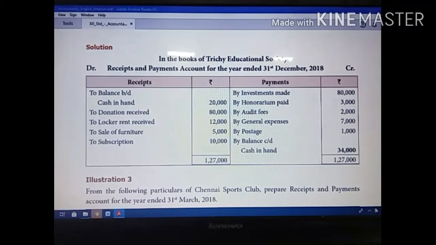Then in the date column, if they have given any date, you have to mention it. Otherwise, in the particulars column on the debit side you write receipts, and then the amount. On the credit side, in the date column you write the date, and in the particulars column you write payments. In the amount column you write the amount. If there is any adjustment, we use the inner column. Otherwise, if we don't have any adjustment, we post into the outer column.